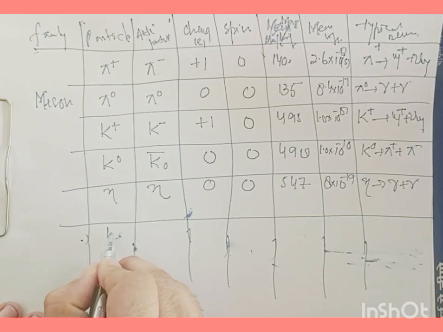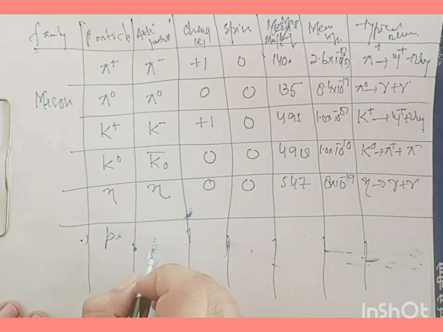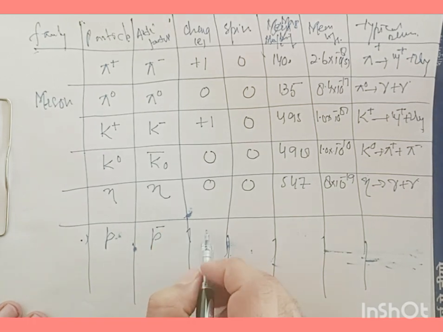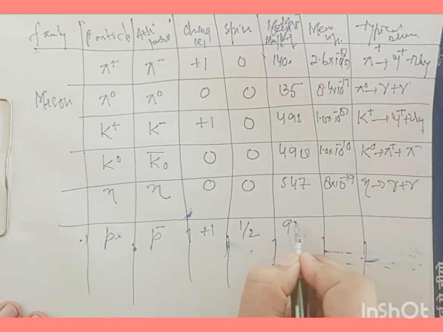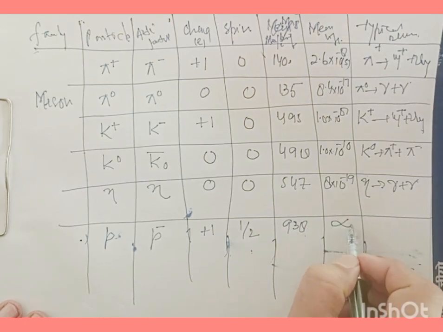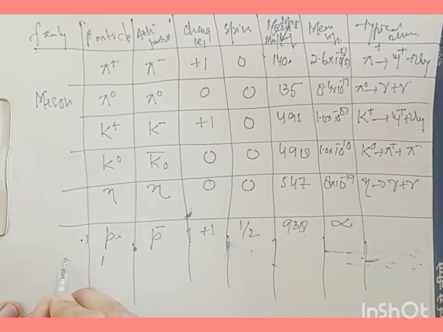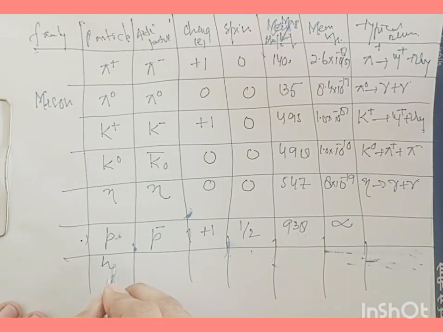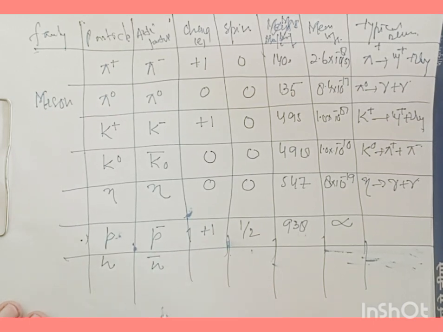So now let's go with proton P. And for proton, we have its antiparticle as P minus, and it has a +1 charge. It has a spin half, and its mass is 938 mega electron volt per c square. It is infinitely stable. And then talking about neutron, we have an anti-neutron for it, and its charge is 0.